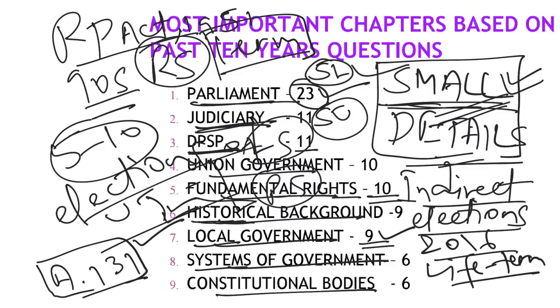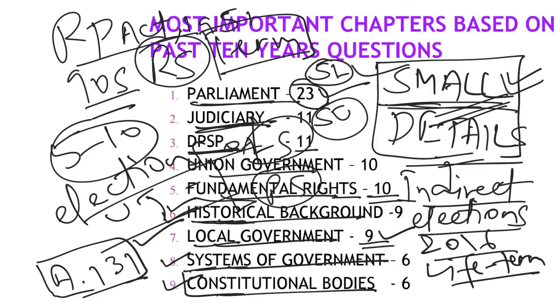The basic things. So just make sure, even this is an important chapter. They might also link it to a difference between parliamentary system and presidential system. But if you have understood the basics, you can easily handle a question on this. And then according to me, another important chapter, based on the past 10 years, is constitutional bodies. Within that, as I have told, it is only constitutional bodies. There are so many non-constitutional bodies, so many statutory bodies, executive bodies, all those things.